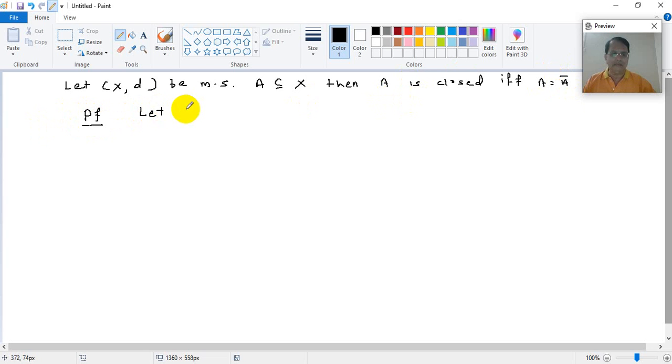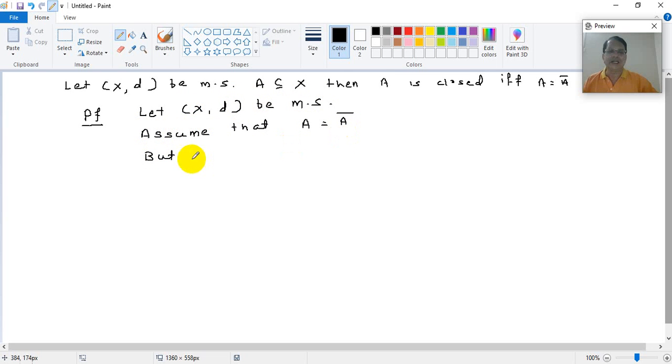Let (X, d) be the metric space. Okay, then assume that A is equal to A bar, right? But closure of A, that is A bar, is a closed set. This result is done.